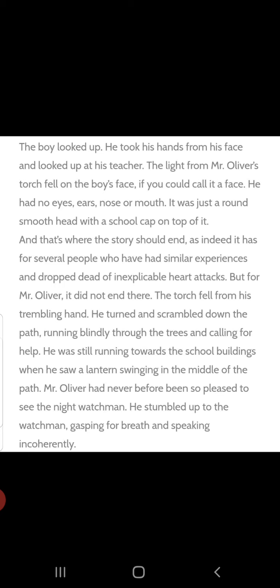See, the boy looked up when the teacher forced him. He took off his hand, and Mr. Oliver's torch fell from his hand. Why? Because Oliver was shocked. If you could call it a face, it was not at all a face. He had no eyes, no ears, no nose, no mouth.